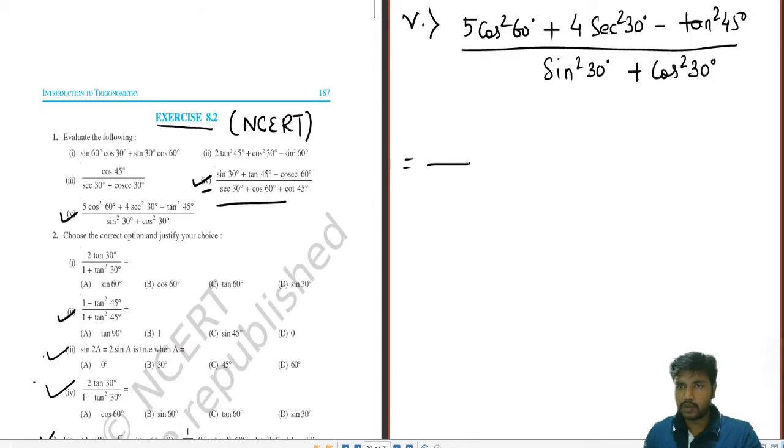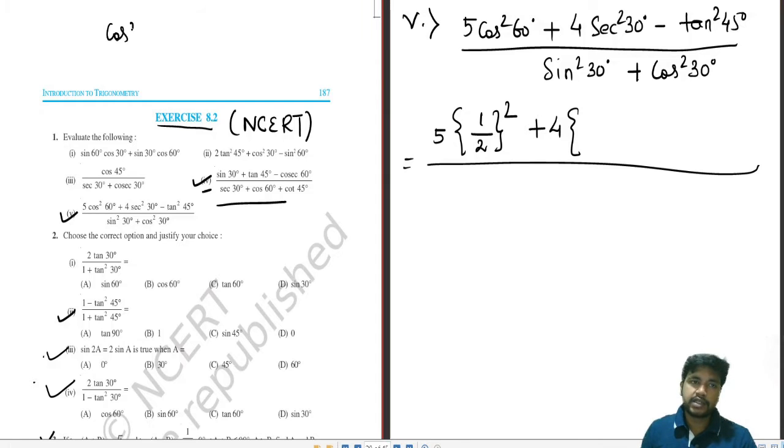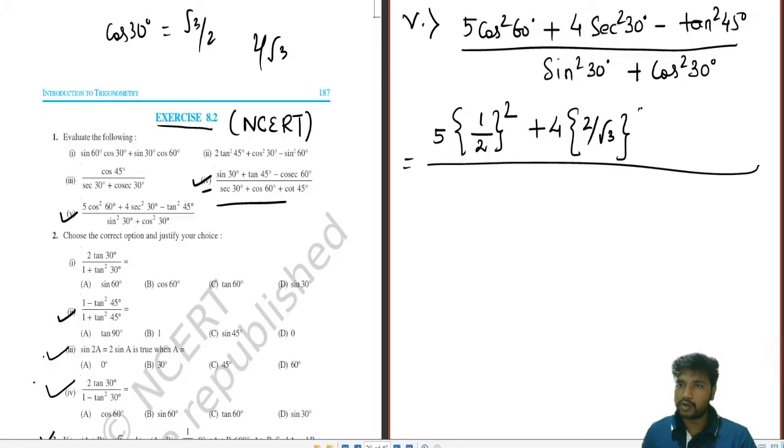Okay. So 5 cos square 60. What is cos 60? Half. See like this. What is the value of cos 60? Half. Okay. Now comes the main work. Sec 30. We know that cos 30 is root 3 by 2. Therefore sec 30 will be 2 by root 3. So we'll write it over here. 2 by root 3 whole square, minus tan 45 is 1.